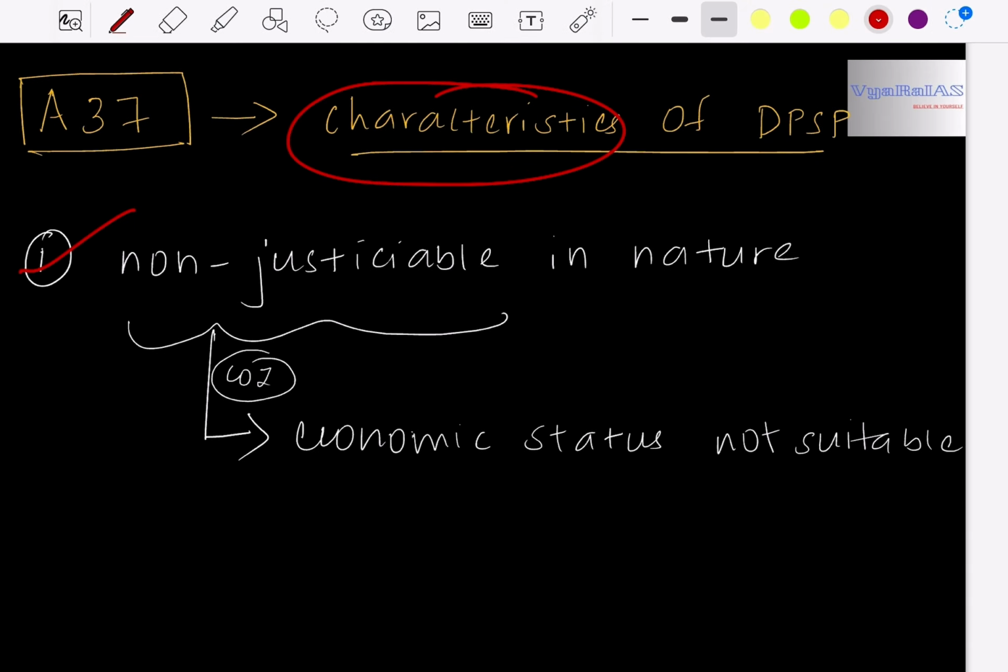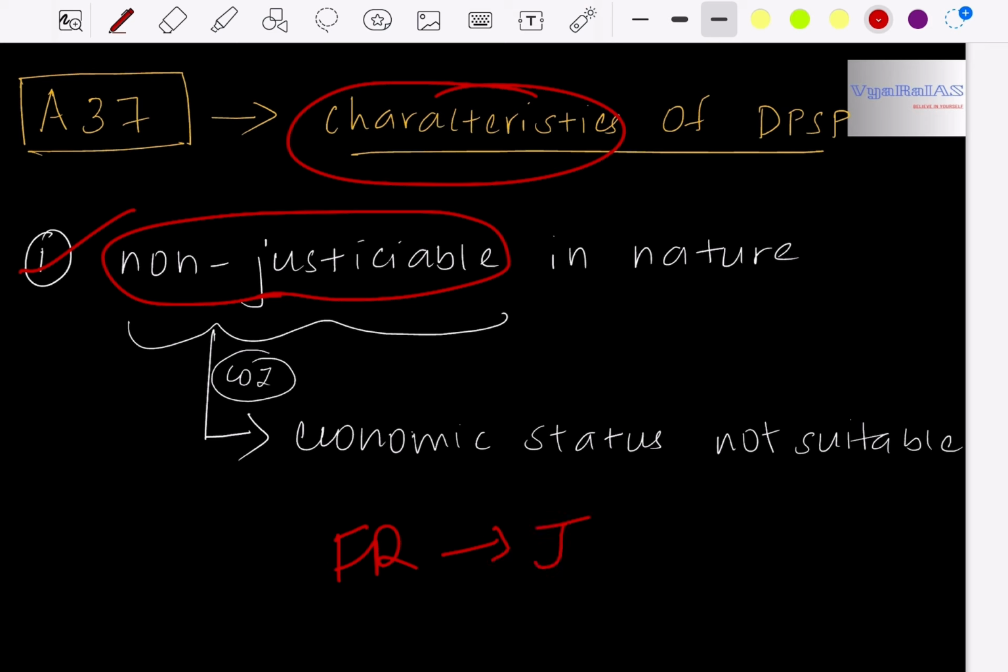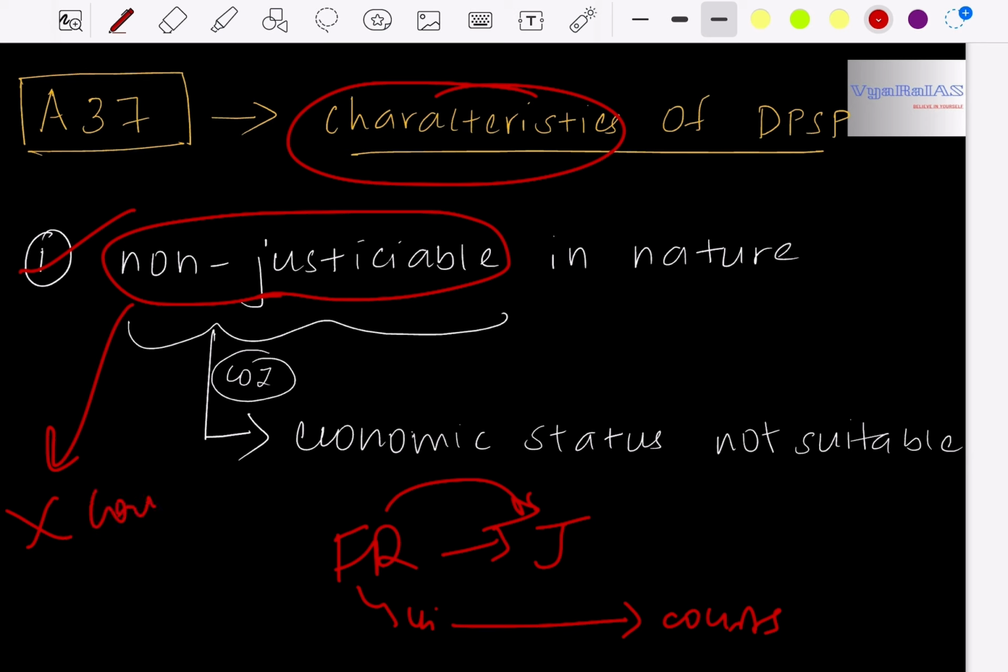So the first characteristic is DPSP is non-justiciable in nature. While studying fundamental rights, we studied that fundamental rights are justiciable. That is, if the fundamental rights are violated, we can directly go to the courts for the implementation of the fundamental rights. So fundamental rights are called justiciable, but DPSP is non-justiciable in nature. That is, you can't go to the courts if the DPSP is not implemented. So these are called non-justiciable in nature.